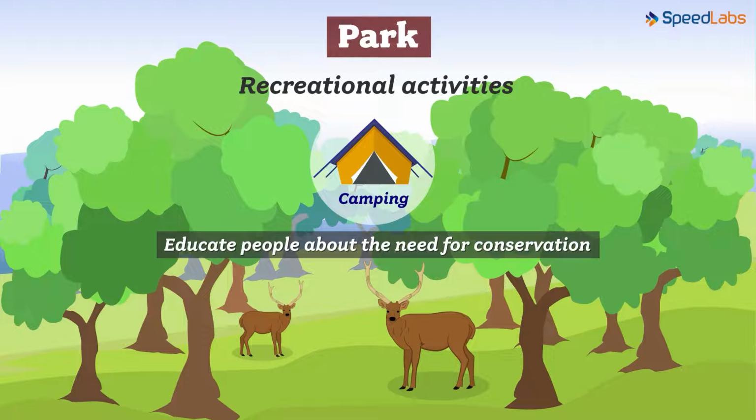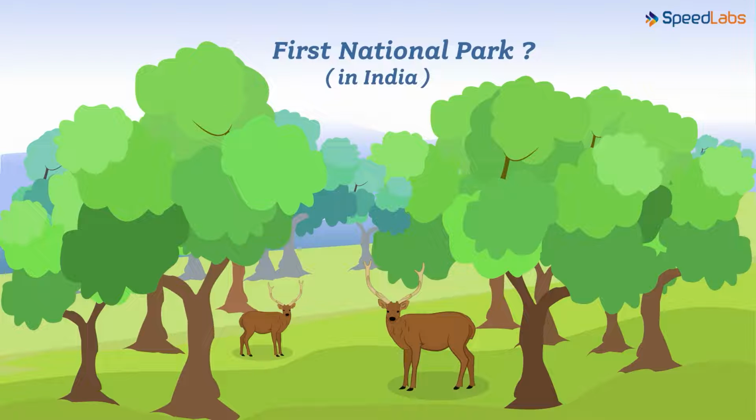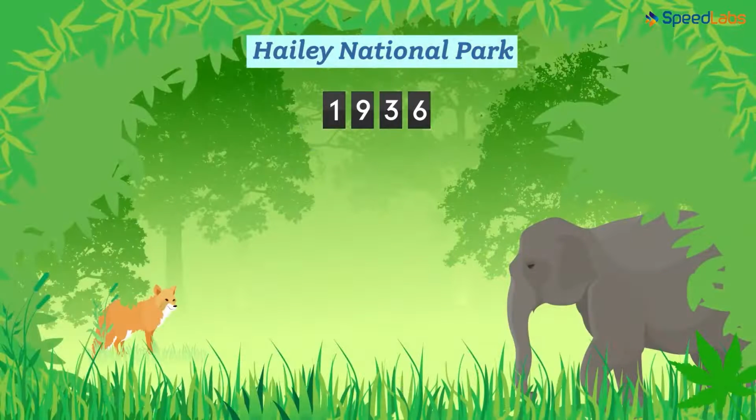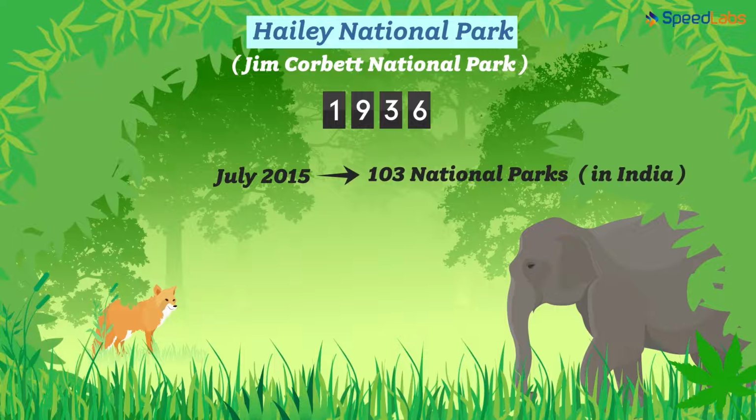The question is, can the government declare any area as a national park? Yes, it can. Do you know when the first national park was set up in India? It was way back in 1936 by the name Haley National Park, which is now popularly known as Jim Corbett National Park. Did you know, as of July 2015, there are 103 national parks in India encompassing a whopping area of 40,500 square kilometers? Isn't that amazing?